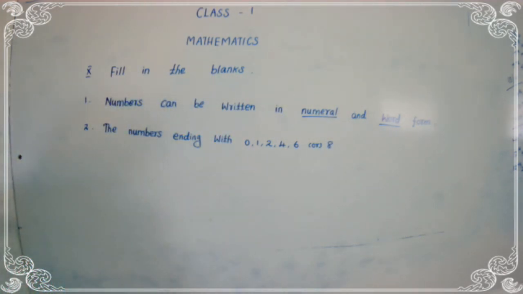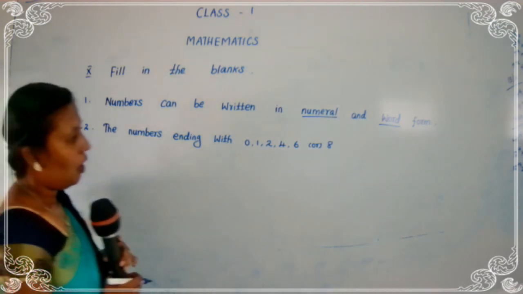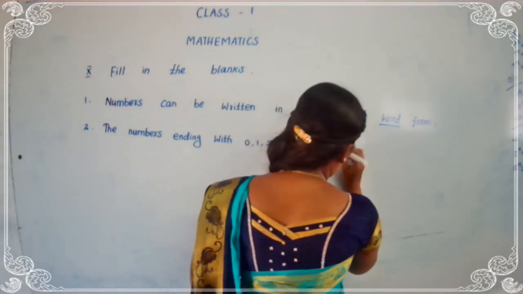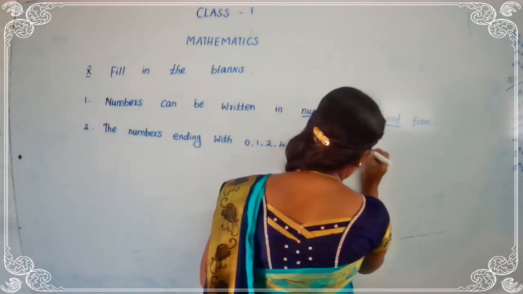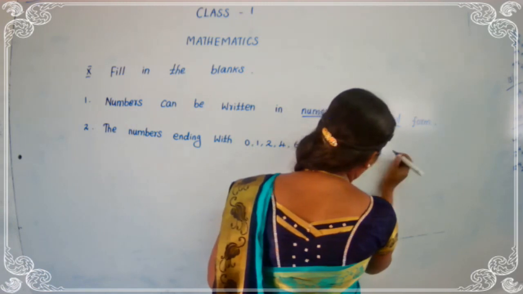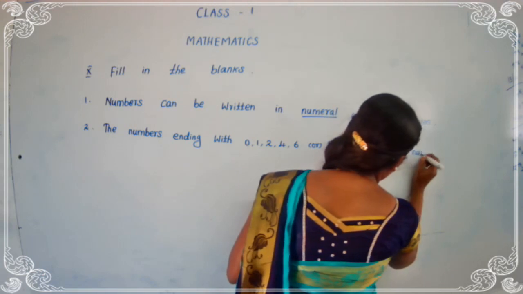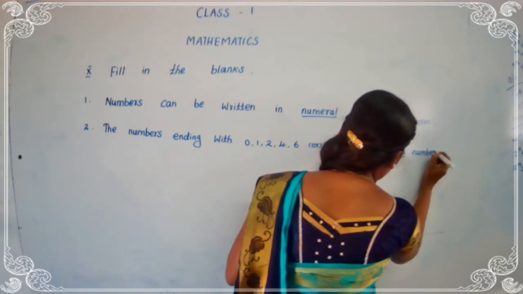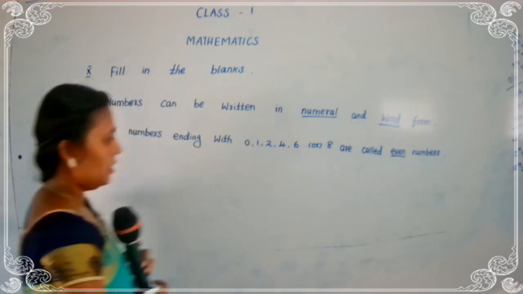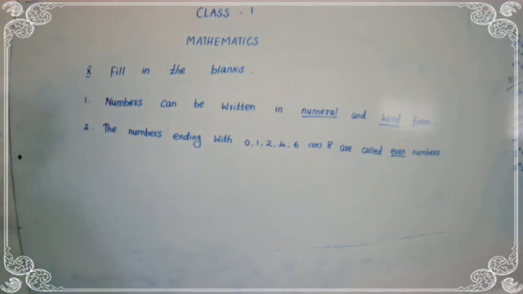The numbers ending with 0, 2, 4, 6 or 8 are called even numbers.